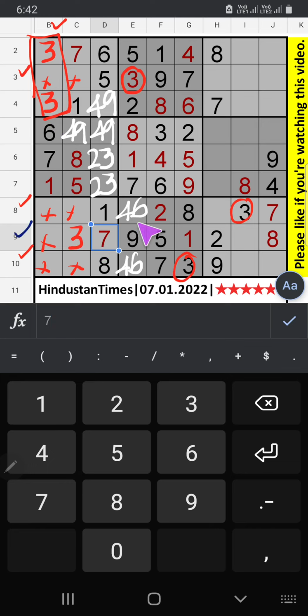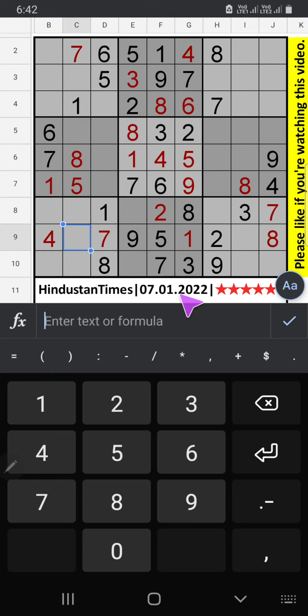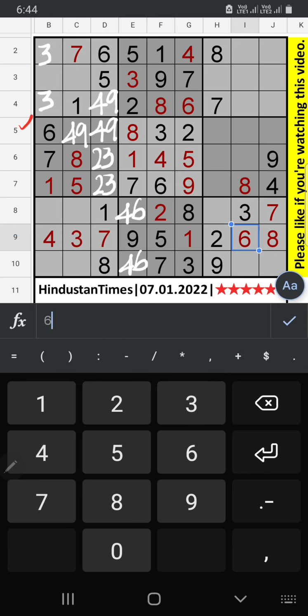9th row 2 numbers are remaining, 4 and 6. Column B we have 6, so 6 can't come in the cell, then 6 is confirmed here, then 4 is here. 5th row we have 2, column H also we have 2, so 2 can't come in the cells, then 2 is confirmed here. Since 2 is here, so 2 can't come in the cell, then 2 is confirmed here, then 3 is here.